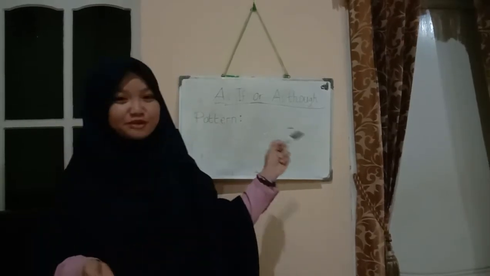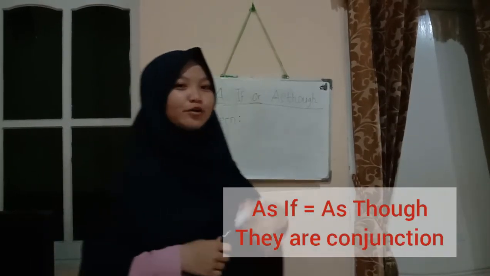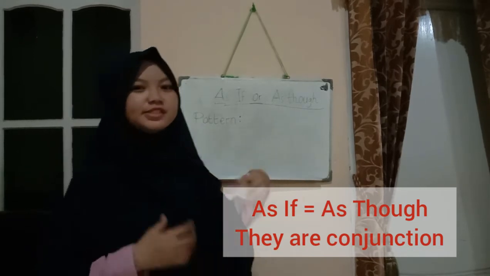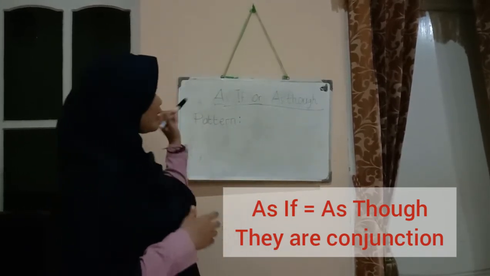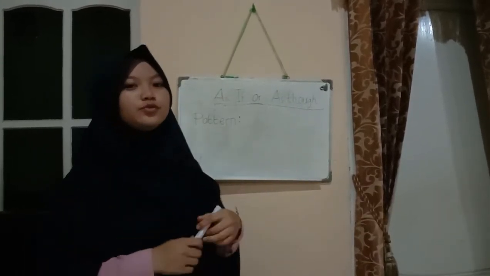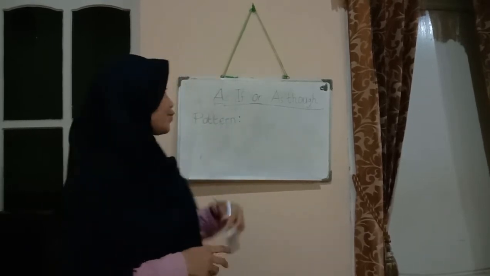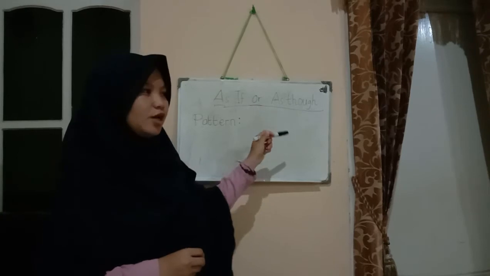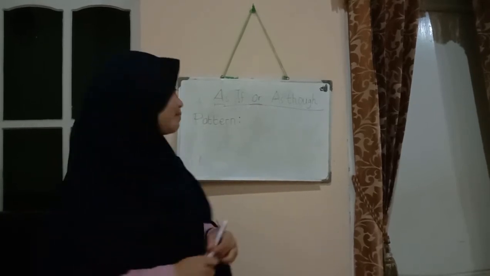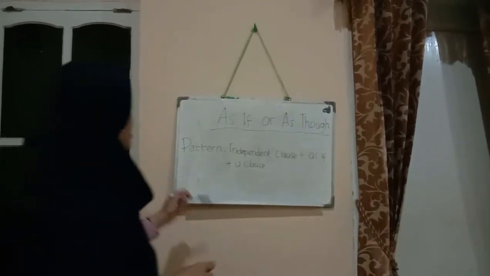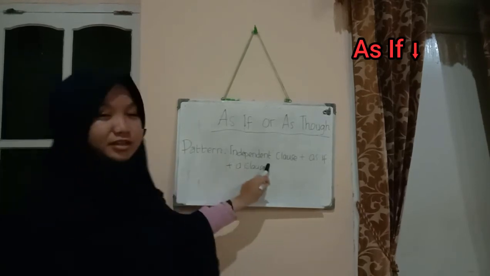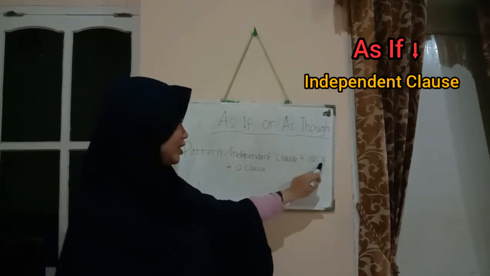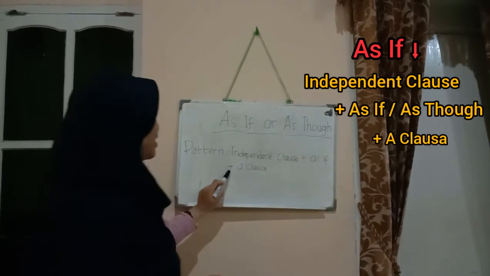As if and as though are conjunctions. They have similar meanings. We use as if or as though to make comparison, and they are followed by a clause. The pattern is independent clause plus as if or as though plus a clause.